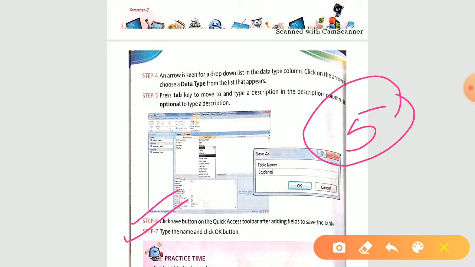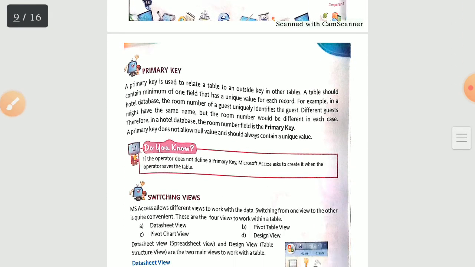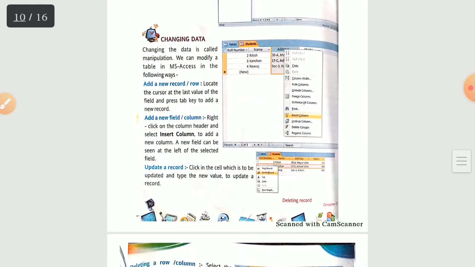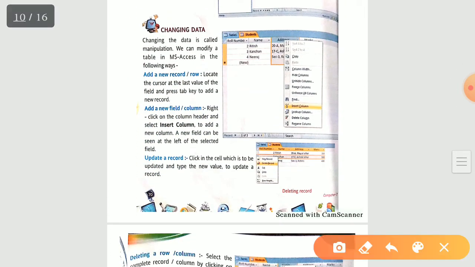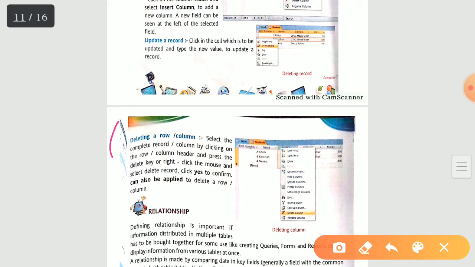Okay, now the last question: explain various modifications that can be done to change data in MS Access. Please open page number 70 for that. Firstly from here you write down, we can modify a table in MS Access in the following way. Firstly this heading, then complete paragraph. Then second heading, add a new field or column, till this new column. Fourth line, new column you write down. Third one, update a record, complete. And last one, deleting a record also complete. This is your sixth answer of the long answer question.